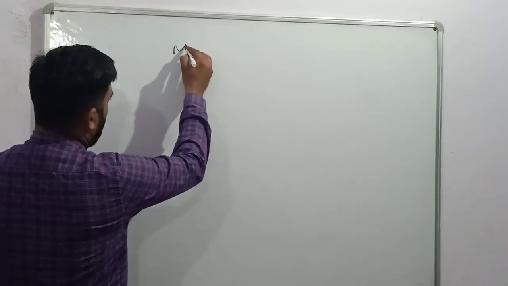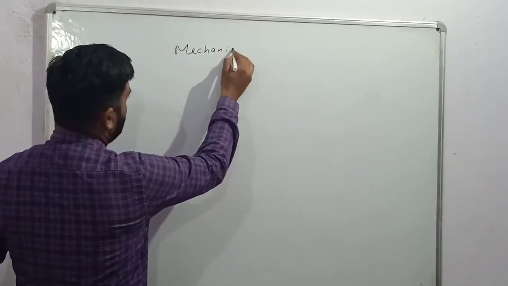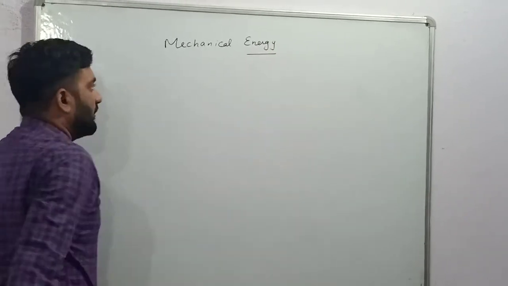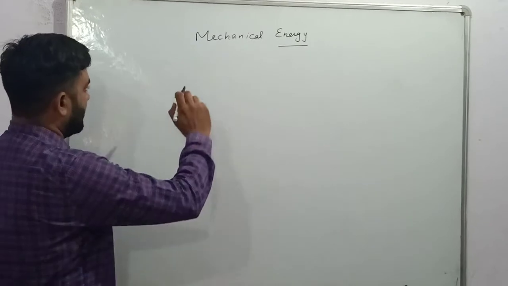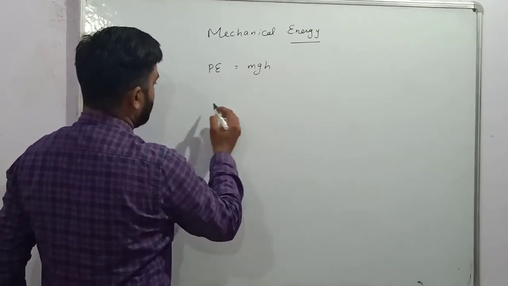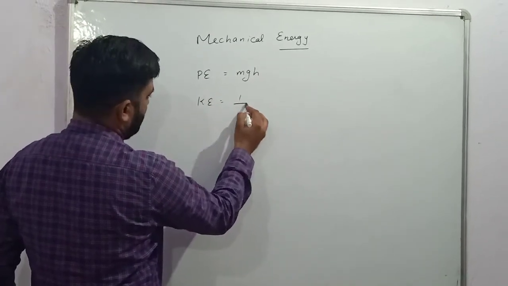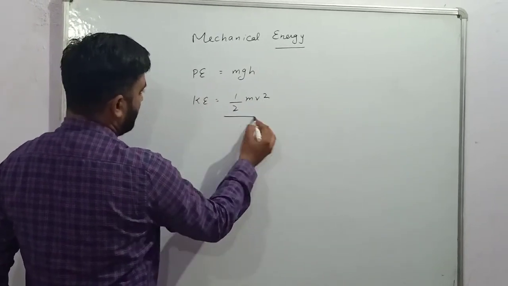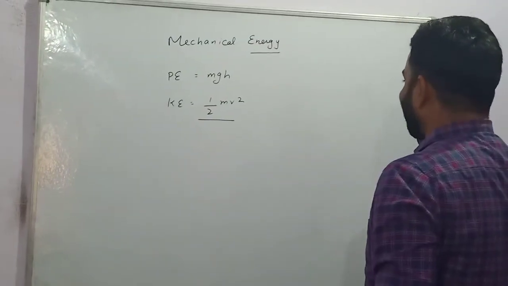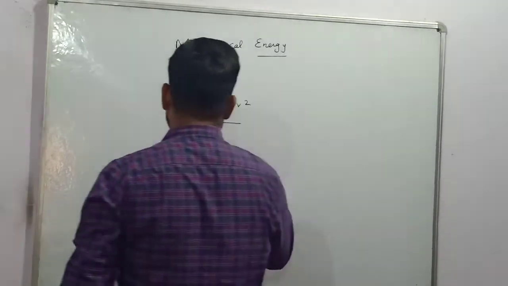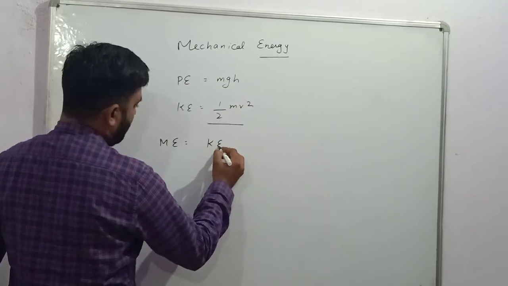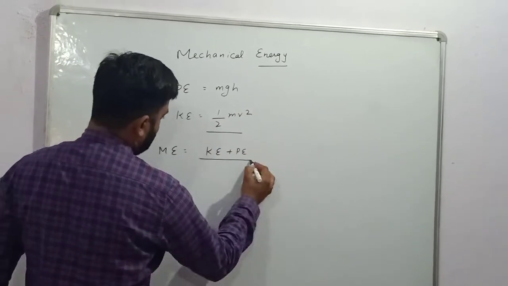Today we will discuss mechanical energy. Dear students, we already studied potential energy, which is equal to mgh, and kinetic energy, which is equal to half of mv square. Potential energy is always due to position and kinetic energy is always due to motion. So mechanical energy is equal to the sum of kinetic energy plus potential energy.